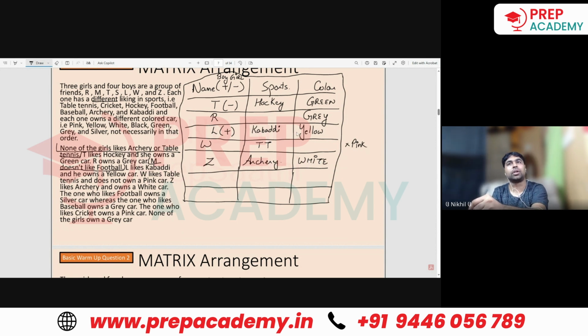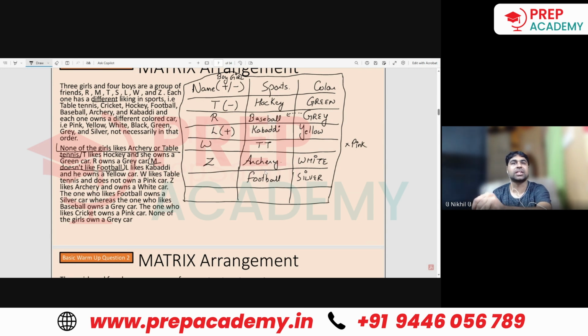The one who likes football owns a silver car. Remember, I told you this particular statement that if such a statement comes and if you have already written down all the names already, then where will you write this particular statement? You will write it somewhere outside it. But that is not required if you have just made the schedule and waited for the other data to arrive for you. The one who likes football owns a silver car, whereas the one who likes baseball owns a gray car. So gray car is already here. That means here baseball will come.